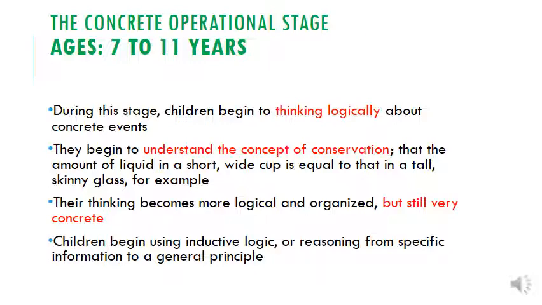So the volume and mass can now be integrated into their learning, so they now understand what it is. However, if the example was not shown in front of them, they may struggle to understand that concept, okay? Children begin to use inductive logic, or reason from specific information to a general principle.